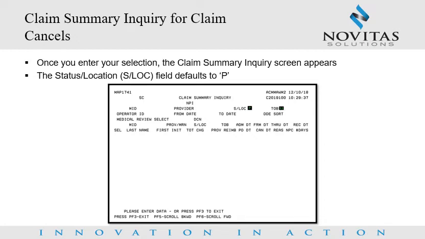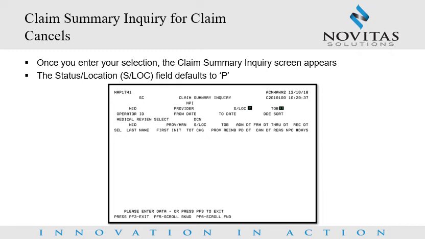Again, we will see the Claim Summary Inquiry screen, which will be used to search for finalized claims in status location PB9997. The status location field defaults to P because you are accessing the Claim Summary Inquiry screen from the Claim Cancels file. You do not need the location B9997 for claims in a P status, as this will automatically populate. The Type of Bill field defaults to the first 2 digits of the bill type selection from the previous Claim Cancel screen. You may need to change this if you have more than one bill type or the type of bill does not apply to your claim. Any claims with the specified type of bill in status location PB9997 will appear.